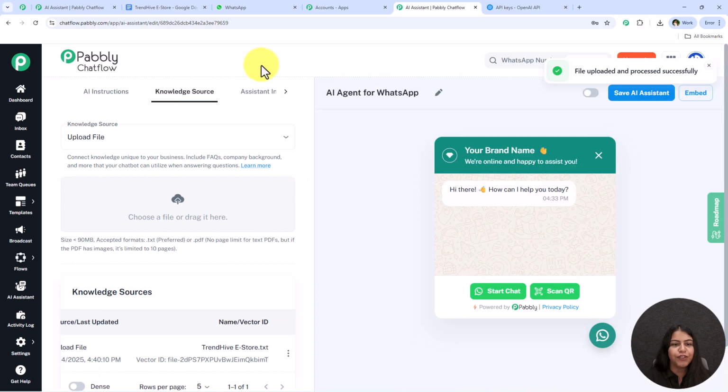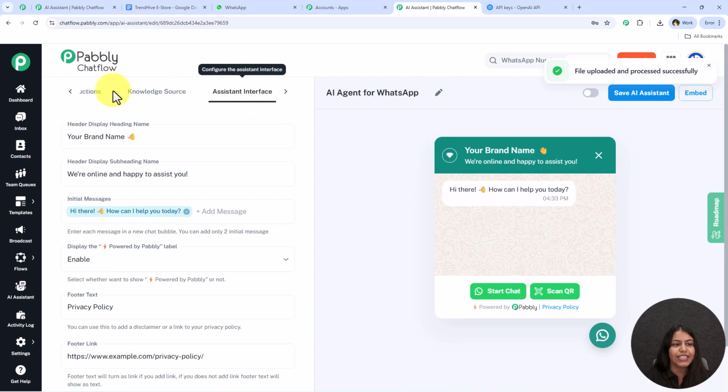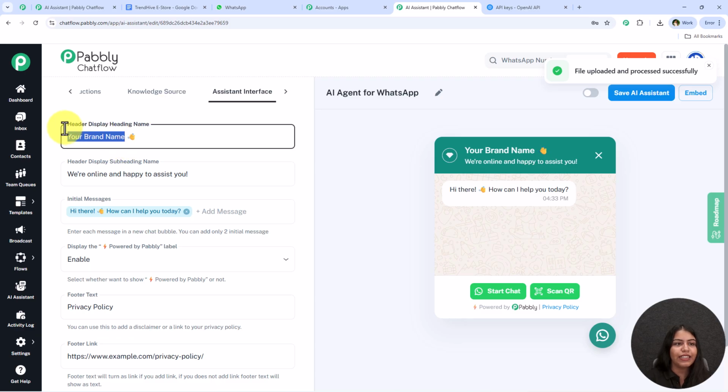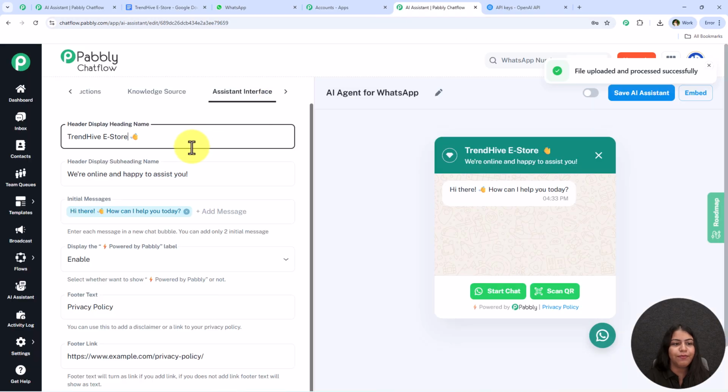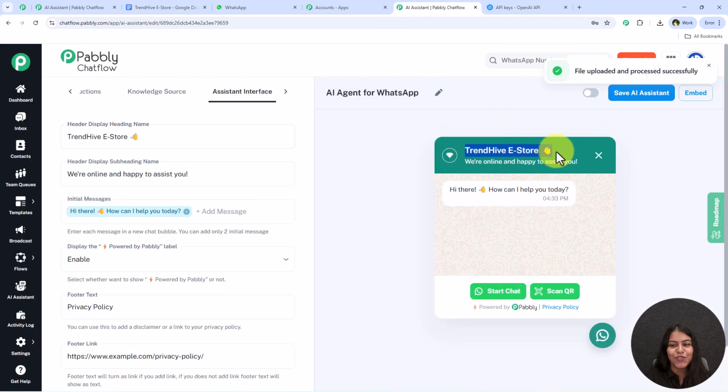Now I'm just going to move on further, go towards this AI interface. Now it is saying header display heading name. So over here I'm just going to simply enter the name of my brand. As you can see, this is my brand name, so I'm just going to simply enter it, and as you can see it is going to change right over here too.